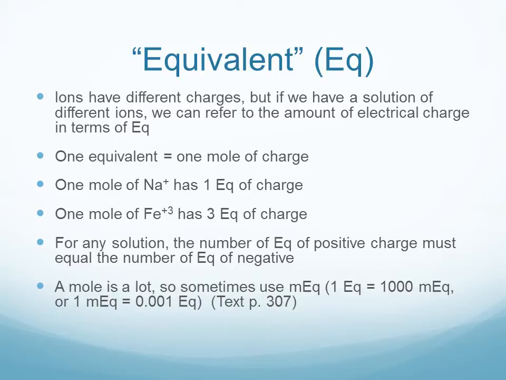So ions have different charges, and we can refer to the amount of charge that's in a solution as an equivalent. When we talk about an equivalent, one equivalent means 1 mole of charge. So for example, 1 mole of sodium plus 1 has 1 equivalent of charge. Each sodium atom is plus 1, and a mole of sodium gives you a mole of positive charge, 1 equivalent of positive charge. However, a mole of iron plus 3 has 3 equivalents of charge, because each iron atom has a positive 3 charge. So 1 mole of iron atoms has 3 moles of positive charge, 3 equivalents of positive charge.